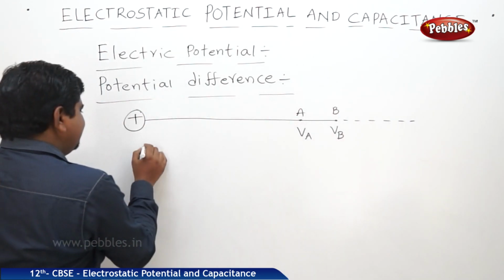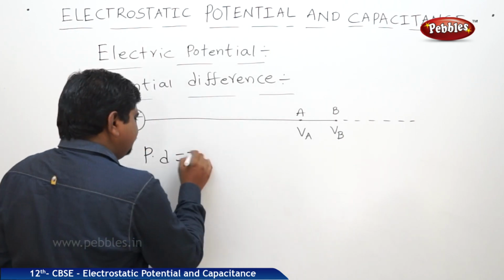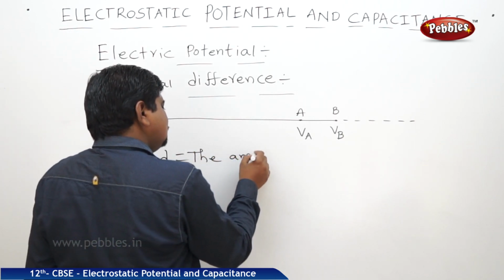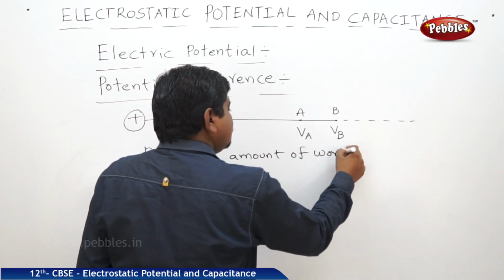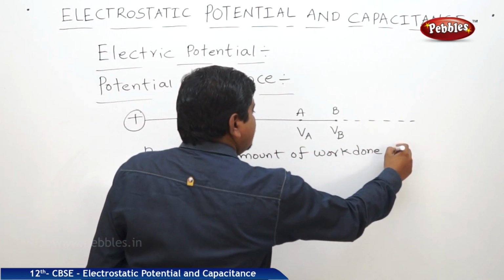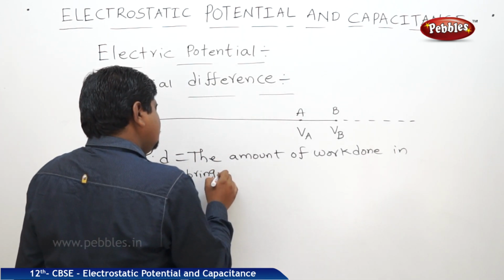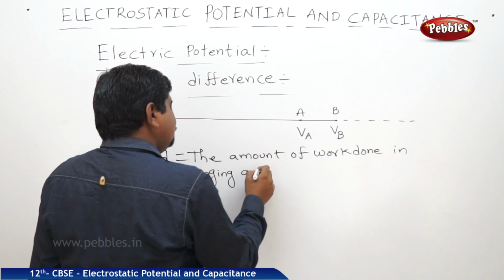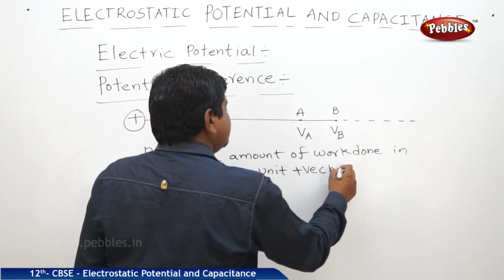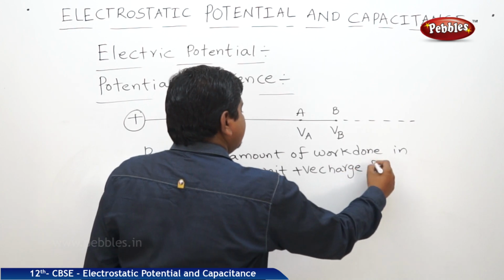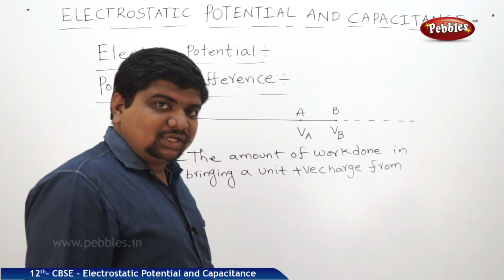Therefore, potential difference is equal to the amount of work done in bringing a unit positive charge from one known point to another known point.